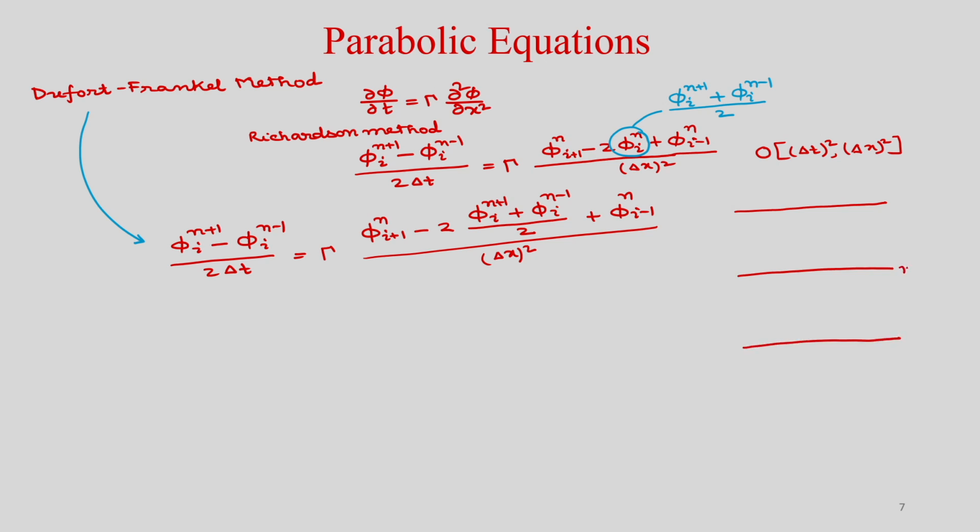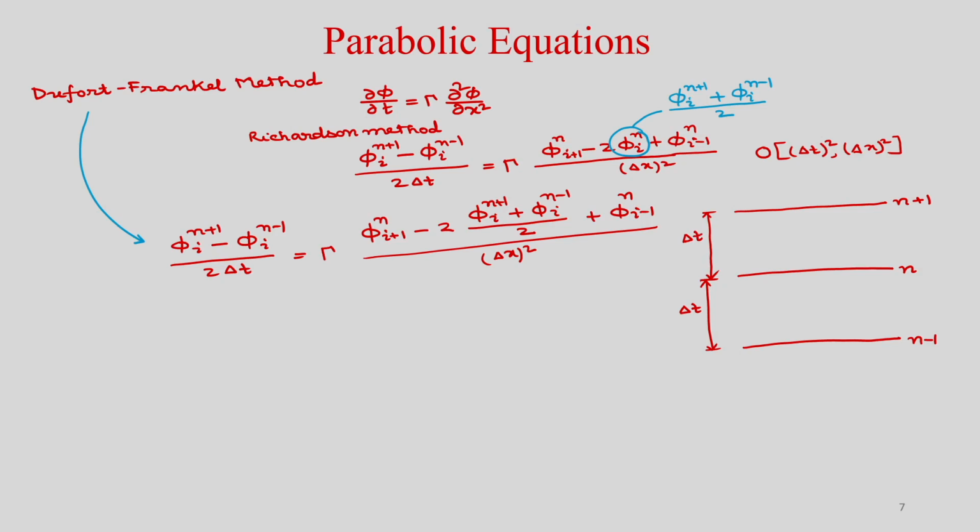This is your n, this is your n plus 1 and this is your n minus 1. This is your delta t time step; you are going from n minus 1 to n, and similarly from n to n plus 1 with the time step delta t.